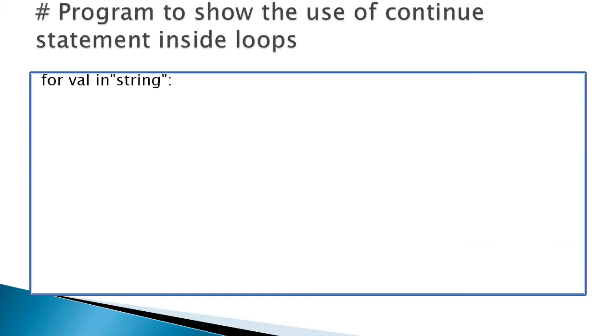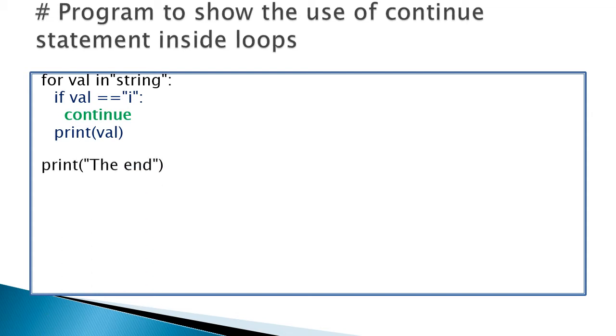The same program, we are taking: for val in string. One by one each letter will be assigned to val, and we are checking. When it matches with i, we are giving continue. In the case of break, it comes out of the loop, but here it will jump over to the for statement and take the next value. So when it reaches i equal to i, the continue statement executes.